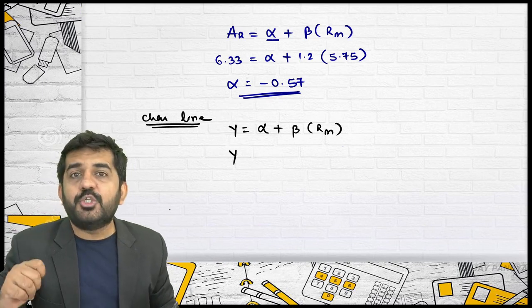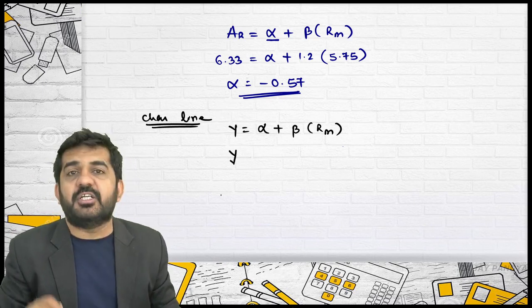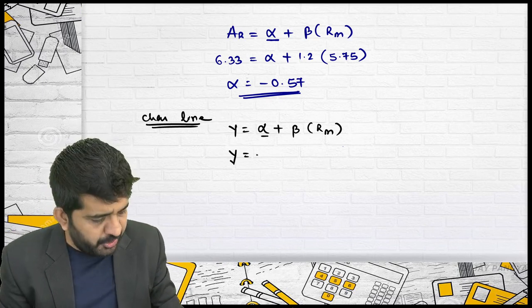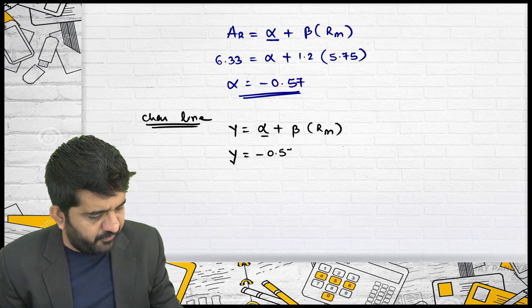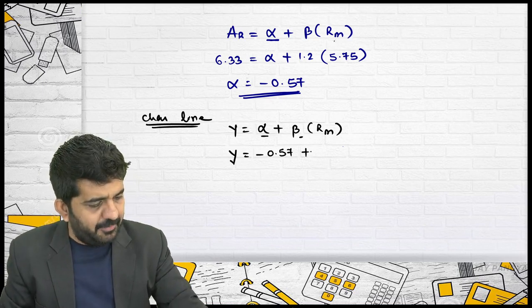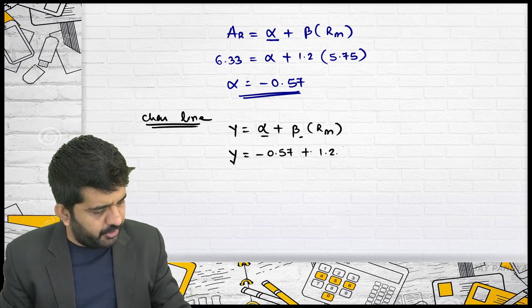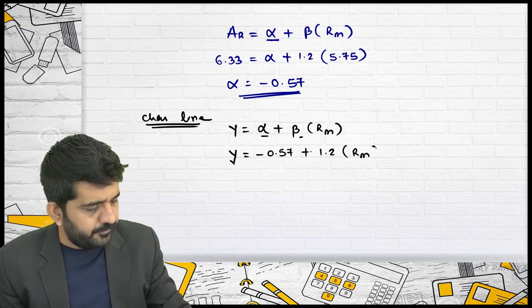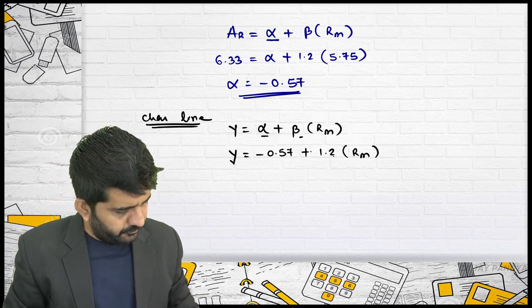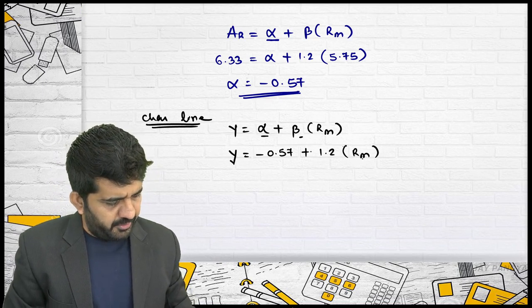Y should be kept as it is because it is the dependent variable. This is the origin, you need to write it down: minus 0.57. Plus this is the scale. What is the scale? Beta. What is beta? It is 1.2 into Rm. What is Rm over here? Return of market is given. Yes, it is 5.75.